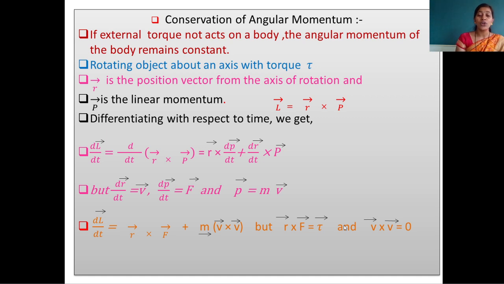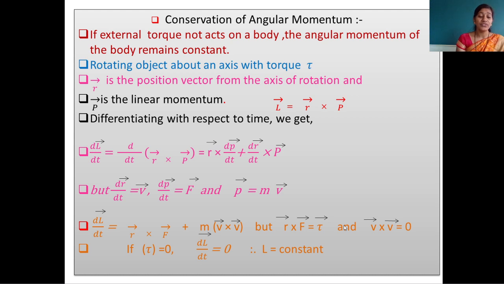Torque is the product of force and the perpendicular distance from the point of application of force to the axis of rotation. By putting all these values, the above equation becomes dL by dt is equal to the product of vector r and vector F. But we know r cross F is tau. Therefore, dL by dt is equal to tau.